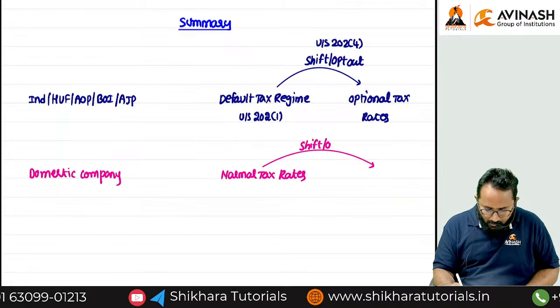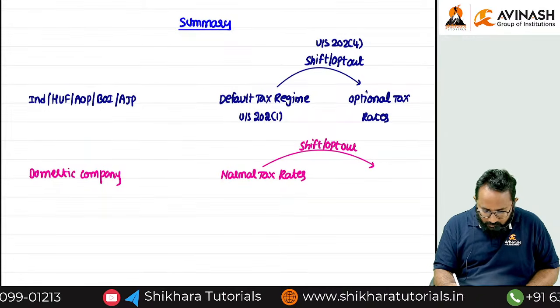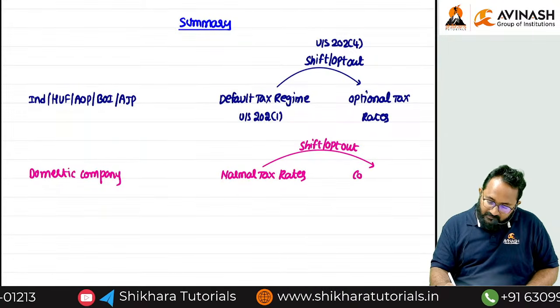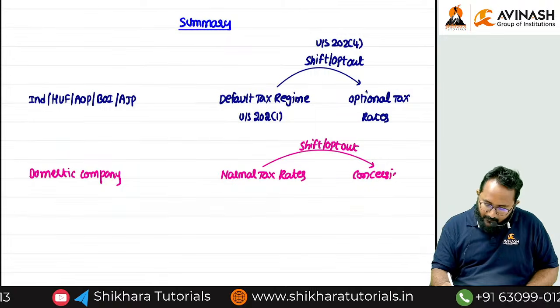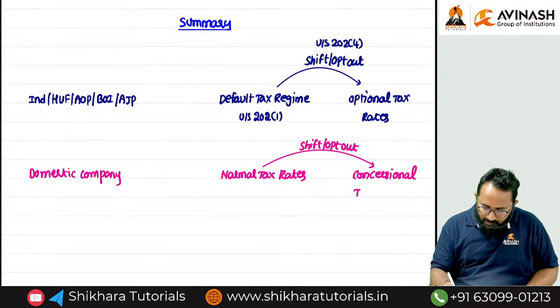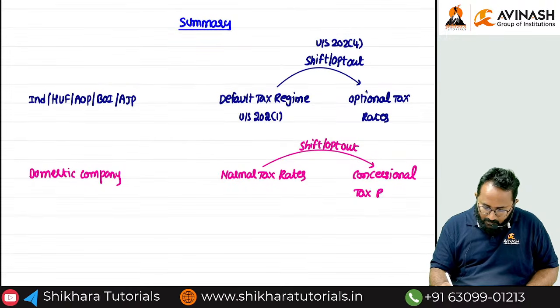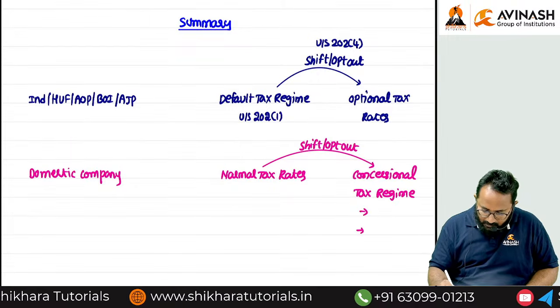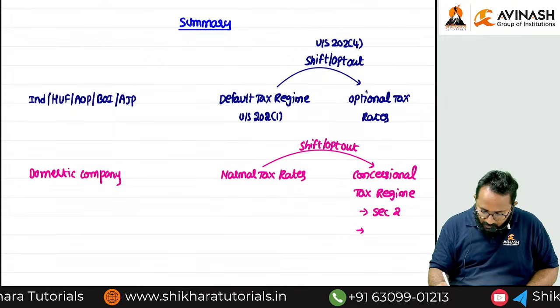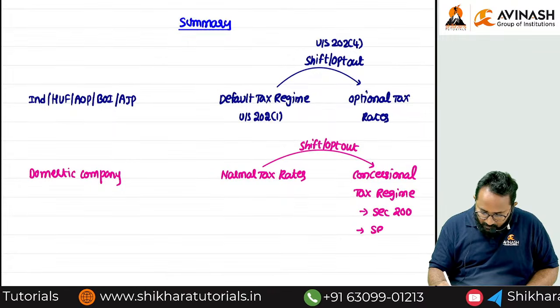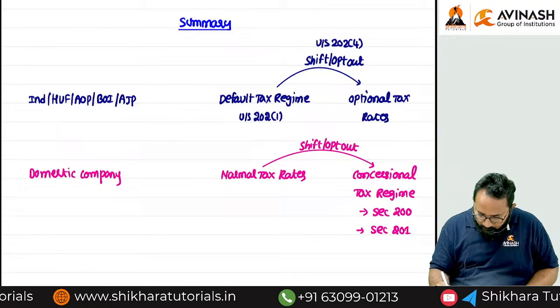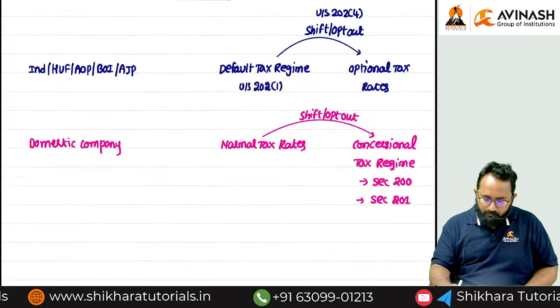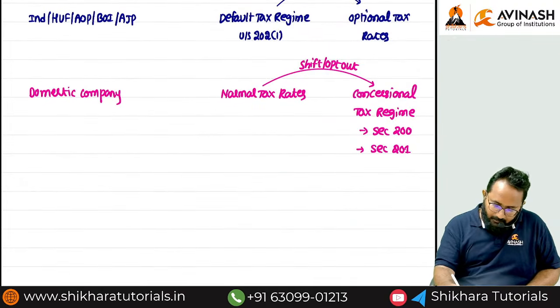Then concessional tax rates or concessional tax regime. Can you tell me what are the sections? Section 200, section 201. Okay.